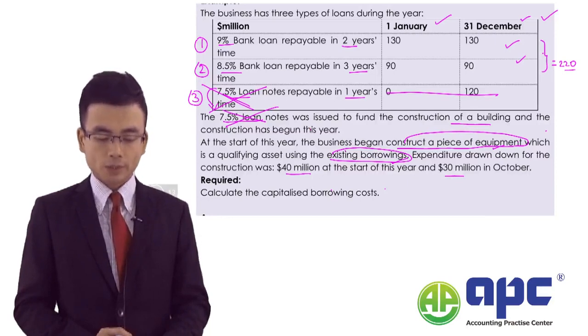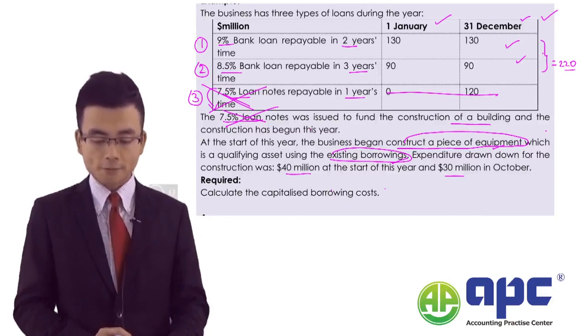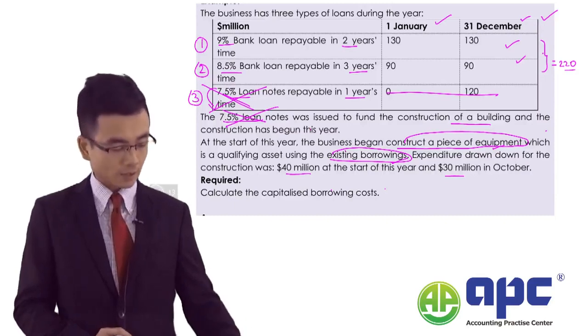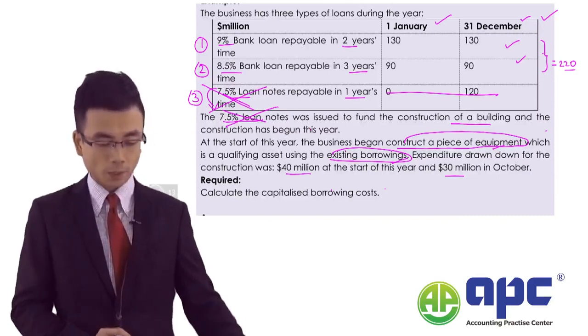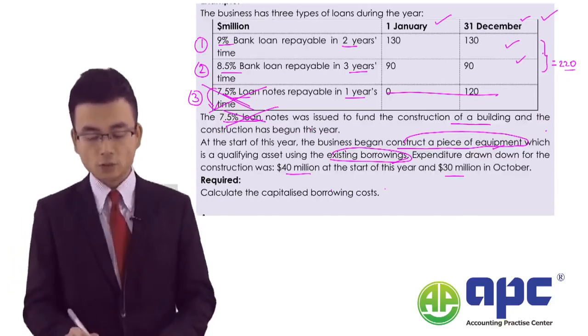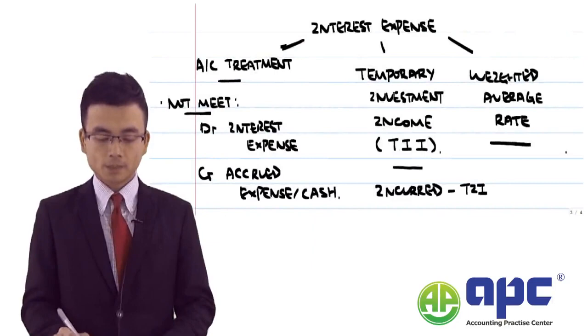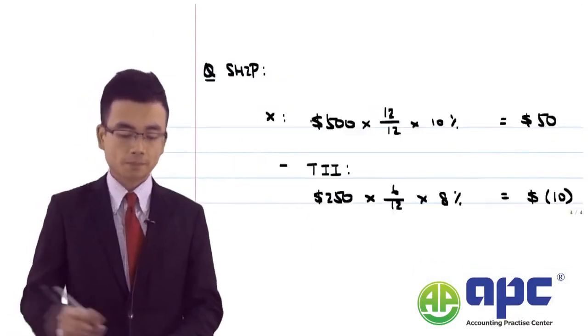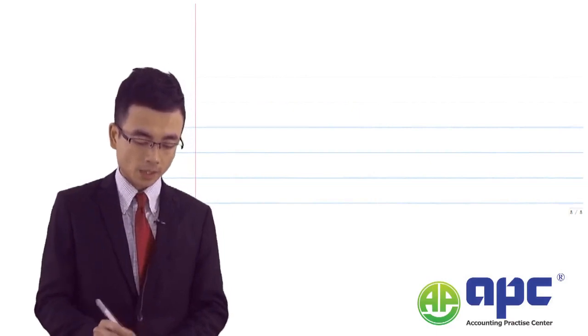Expenditure drawn down for the construction was $40 million and $30 million, at the year start and in October. In this case, the amount of interest expense that we'll be capitalizing is for the $40 million and $30 million respectively. So let's see a question for that.